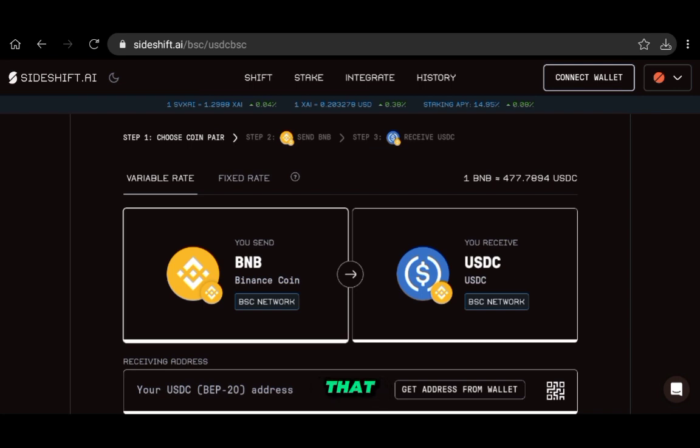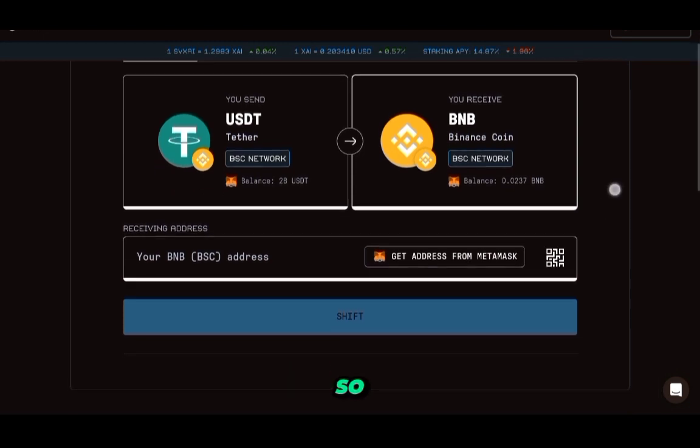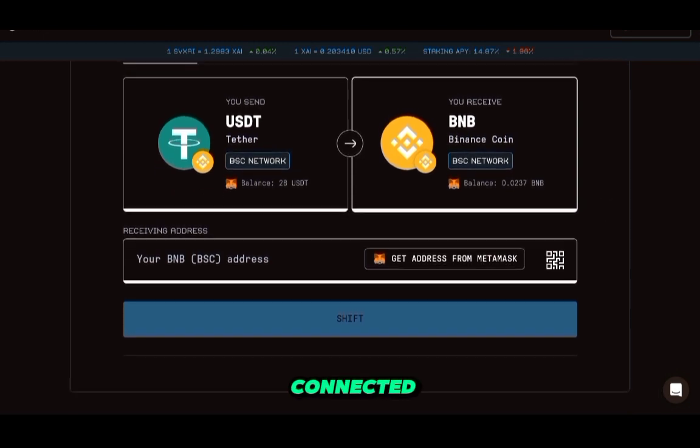Other than that, let me show you how it works. In this example, I'm going to show you that you can also shift tokens in the same network. You don't have to bridge it to something else. Since my wallet is already connected, what I can do is just click this button here and my BSC address will automatically be showing. I just blur that for privacy reasons, but from here on you just click on shift.